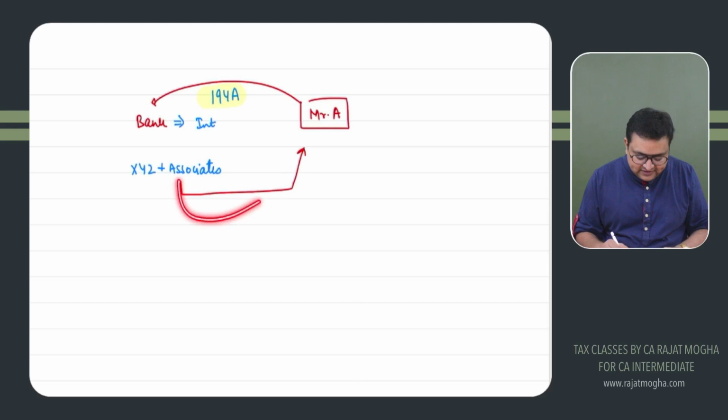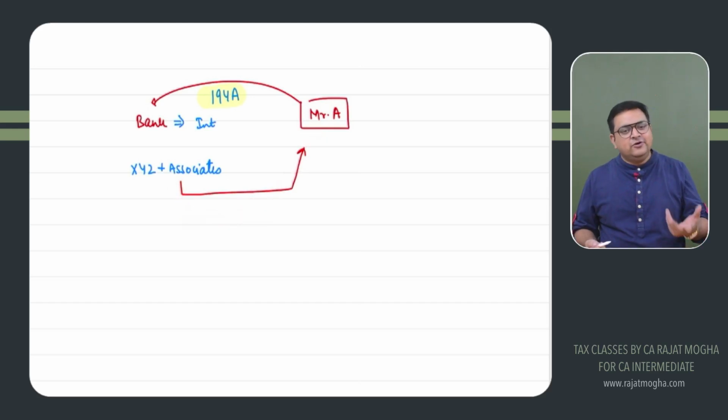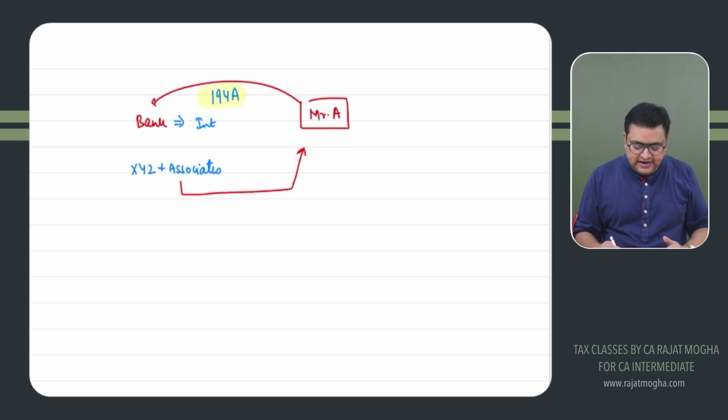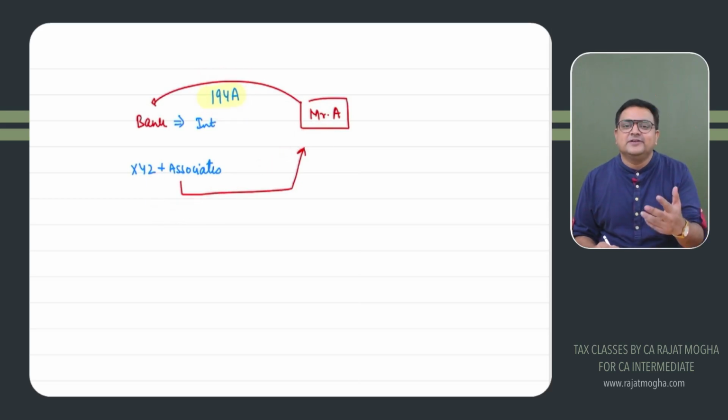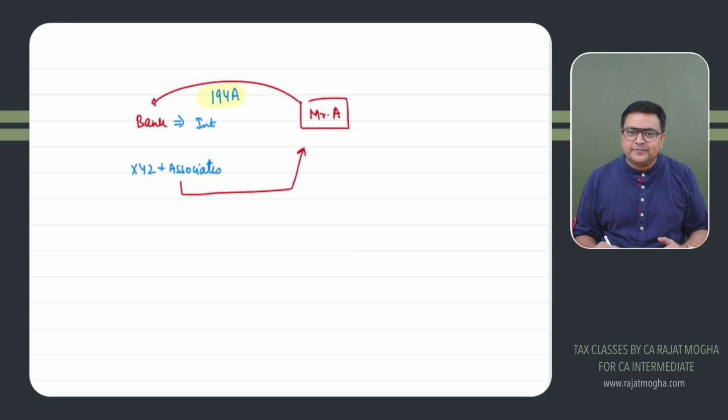Whether these securities are issued to him, the answer is no. A firm cannot issue securities. The firm cannot issue debentures. They cannot issue bonds, right? So Mr. A has lent some money over here. He has given the loan. Now XYZ is paying interest to him. So again, this is interest, but this is interest other than securities, 194A.